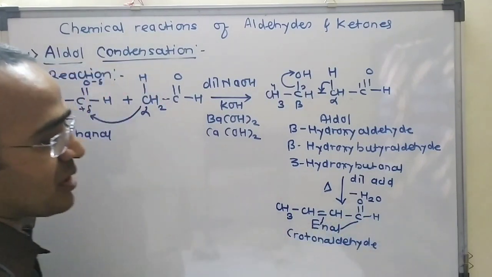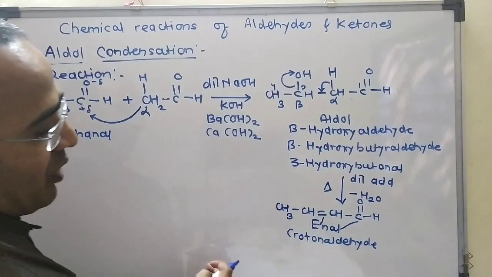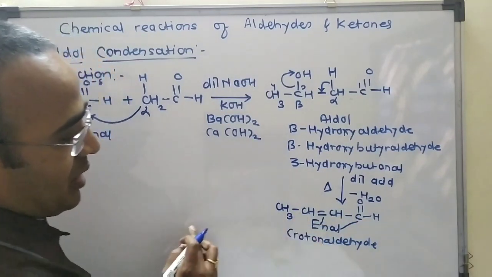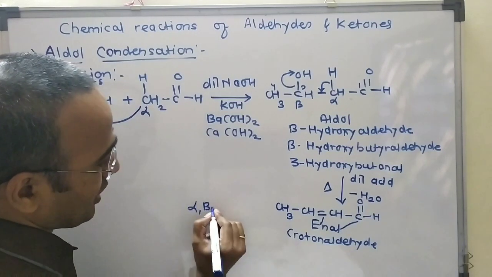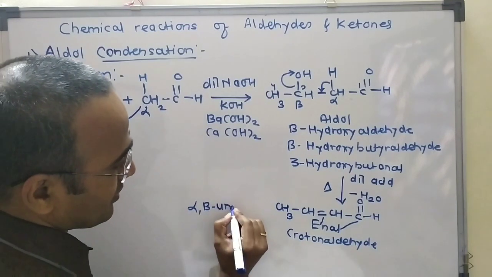One more name for this compound: this one is the carbonyl carbon, this one is alpha, and this one is the beta carbon atom. So we can also call this compound an alpha, beta unsaturated aldehyde.